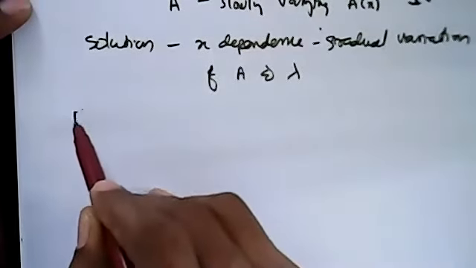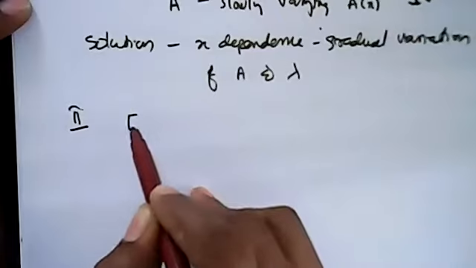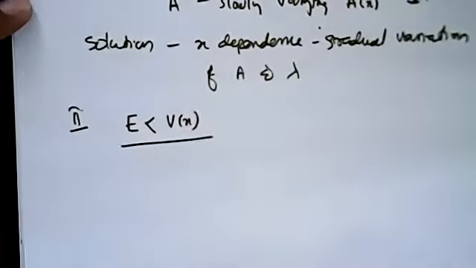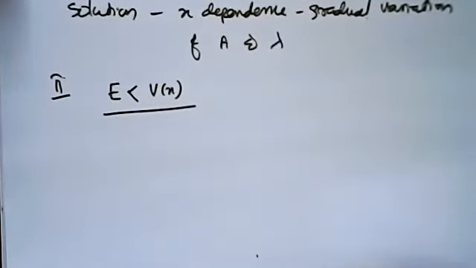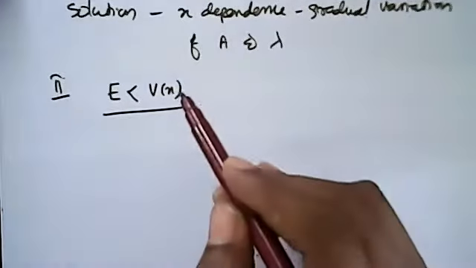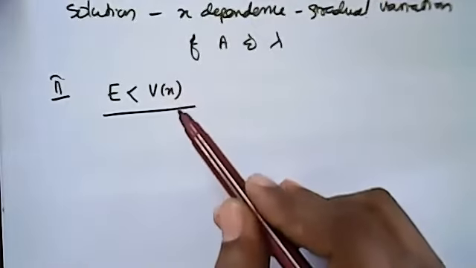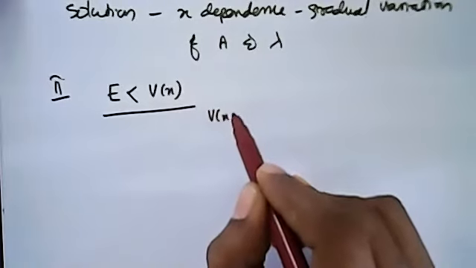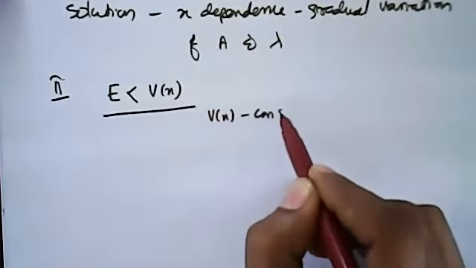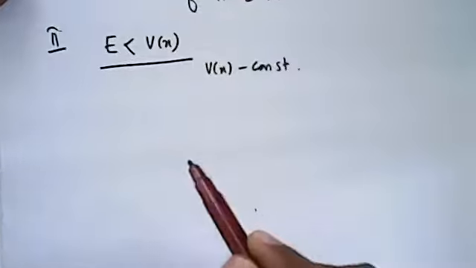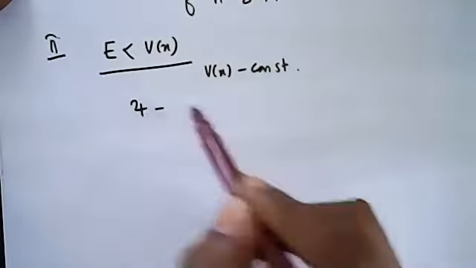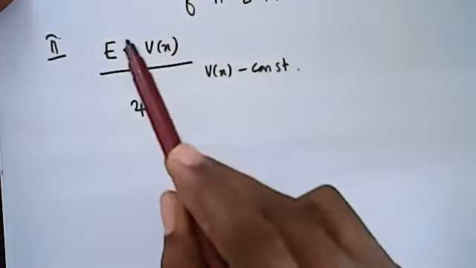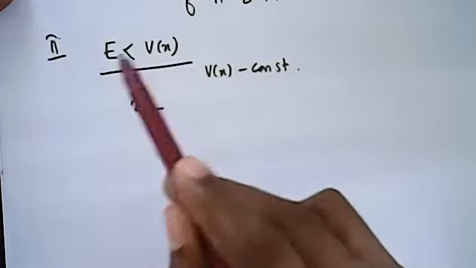Now consider the second case where E is less than V of x. Initially assume that V of x is a constant. Then what is the nature of the solution? When E is less than V of x, we are going to the forbidden region or non-classical region.